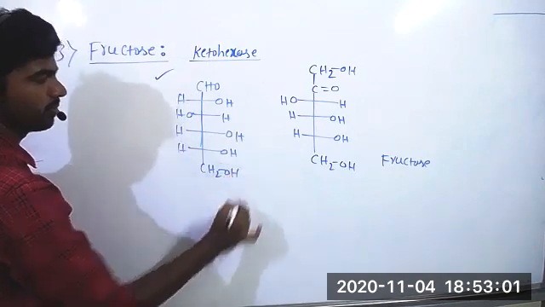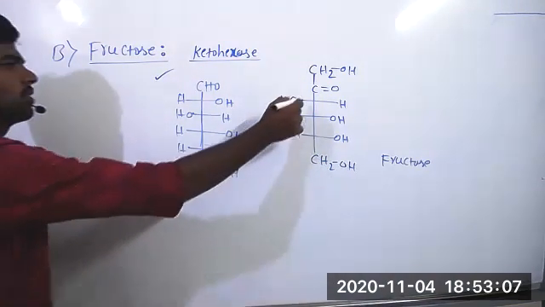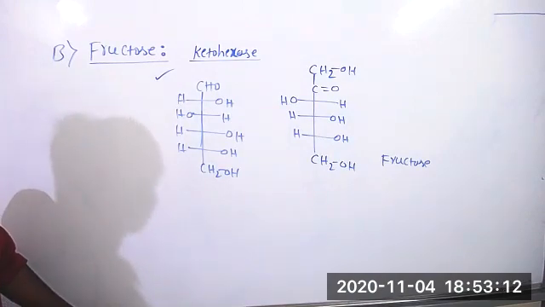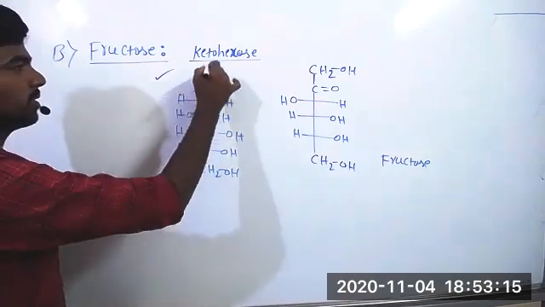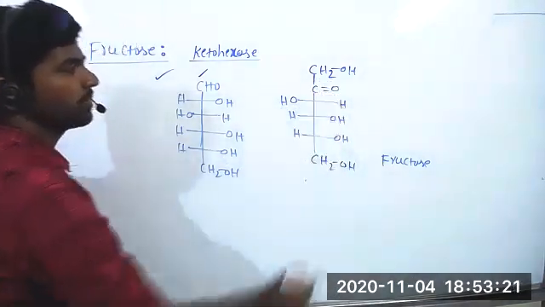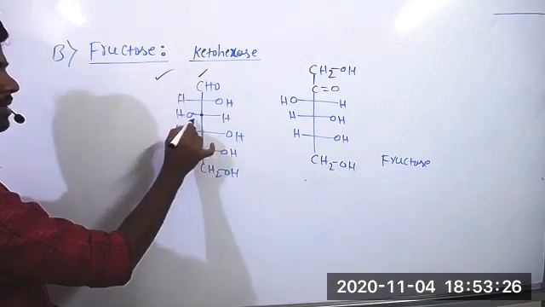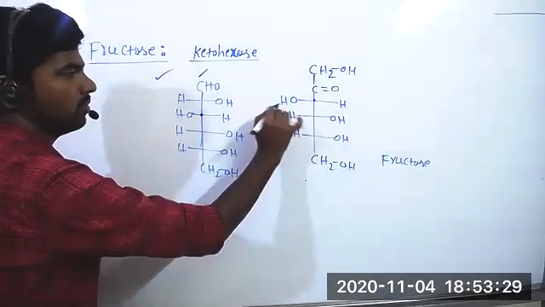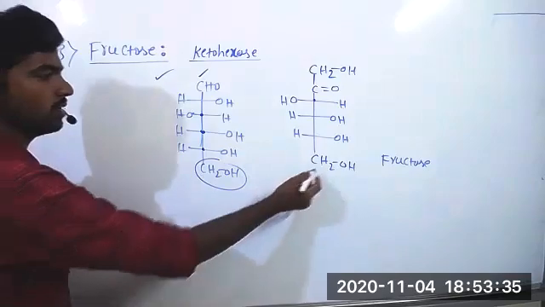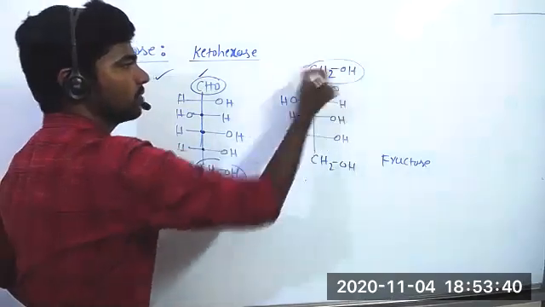So no need of writing reactions to prove this structure. The same reactions apply; only fructose has the keto functional group, while glucose has the aldehyde functional group. So in glucose, only the first carbon has the functional group. In fructose, the second carbon has the keto group. And the third carbon stereochemistry is opposite, meaning OH is left, H is right, and here also the same. The fourth and fifth are the same. The sixth carbon is CH2OH here and also CH2OH there. Here the first carbon has a CH2OH group too.